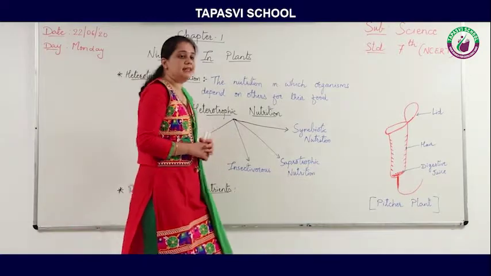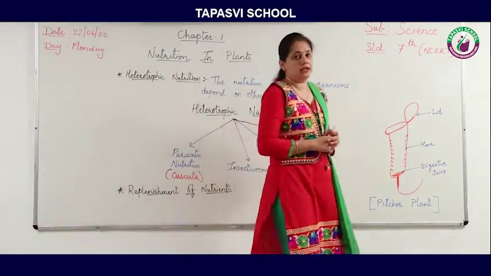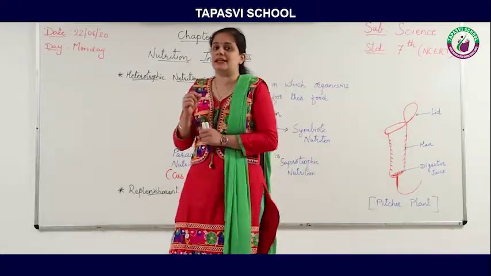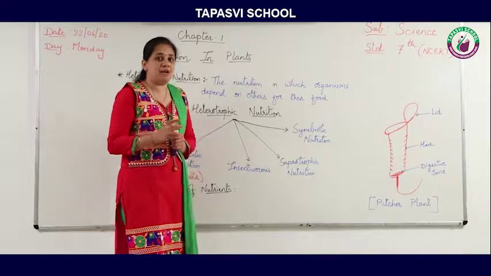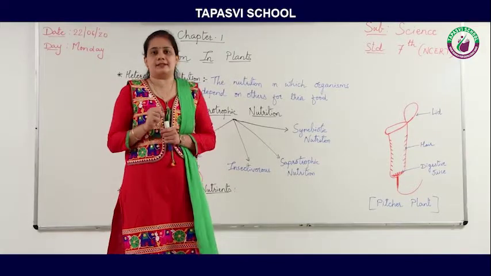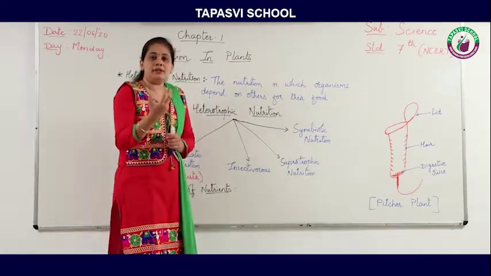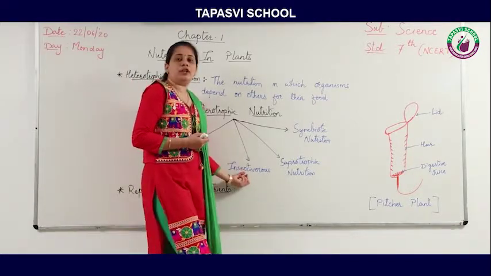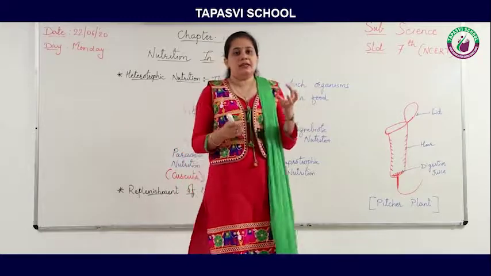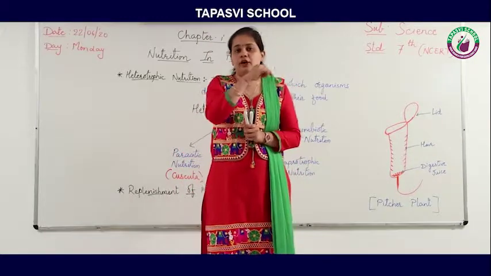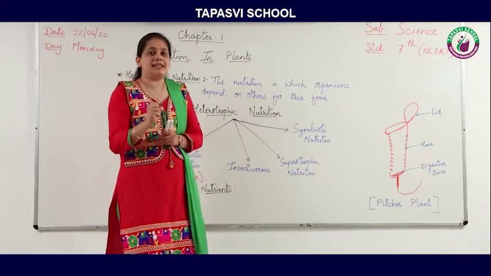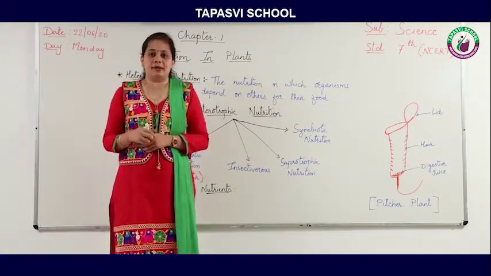Now next is insectivorous plants. The word itself suggests insectivorous means these plants eat insects. So how is it possible? When insects sit on insectivorous plants, these plants eat them and digest them.